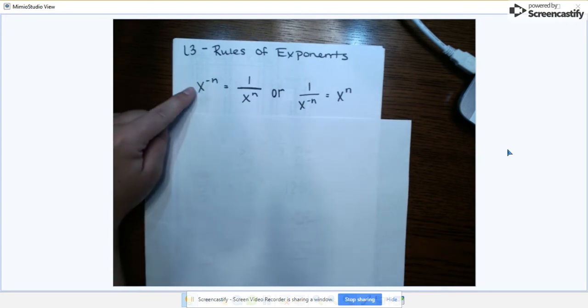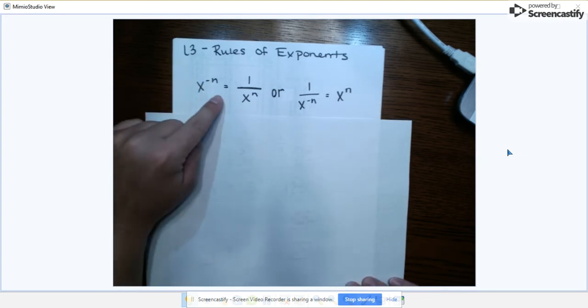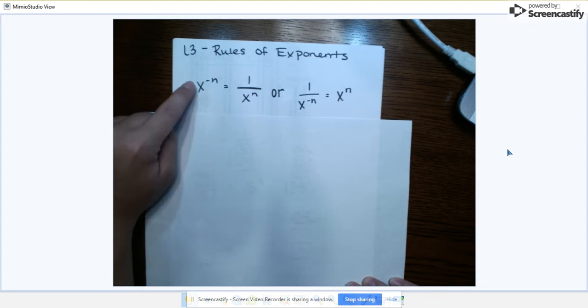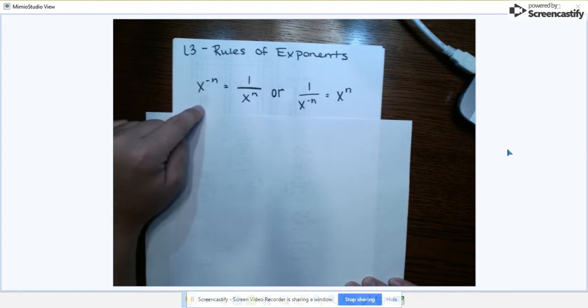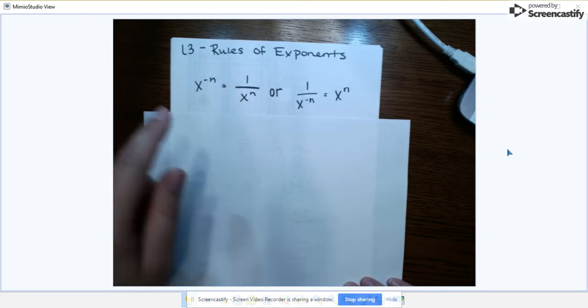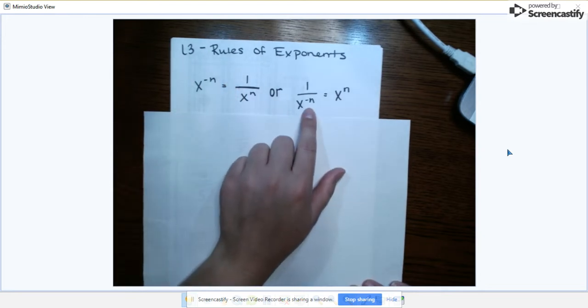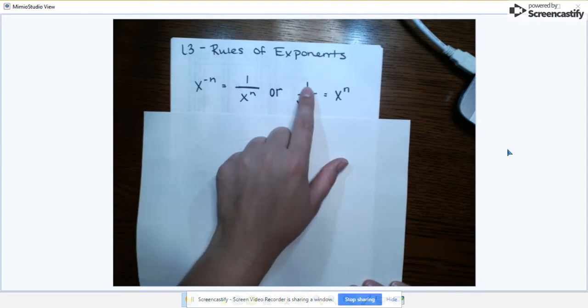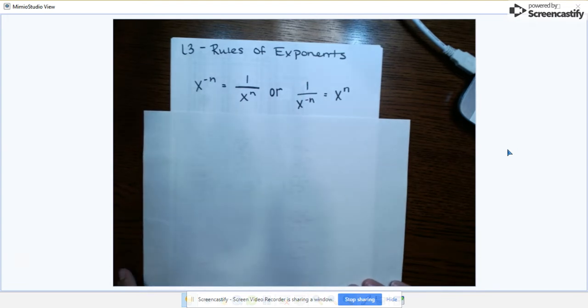So this is technically x to the negative n. You could imagine over 1. So we flip that to the bottom of the fraction, make the exponent positive, and a 1 just goes on top. If, however, we start with a negative exponent in the denominator of a fraction, it can be flipped up to the numerator and become positive.